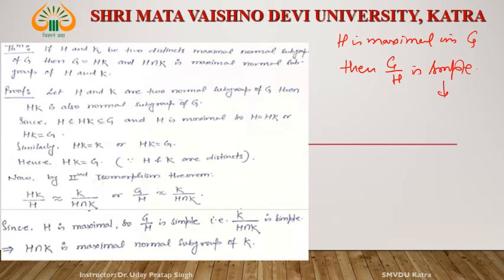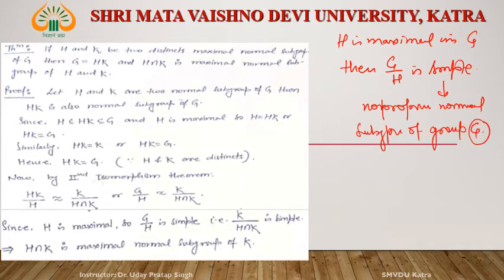What is the definition of simple? A group with no proper normal subgroup. If a group G does not contain any proper normal subgroup, then that group is simple. So G by H is simple.